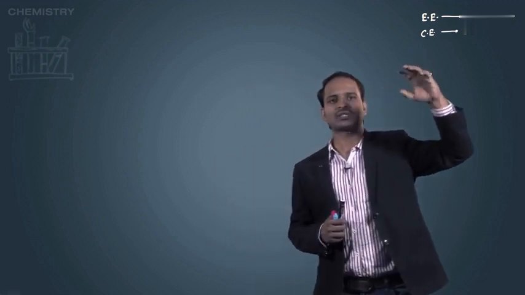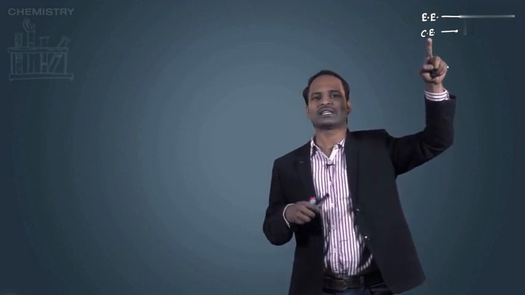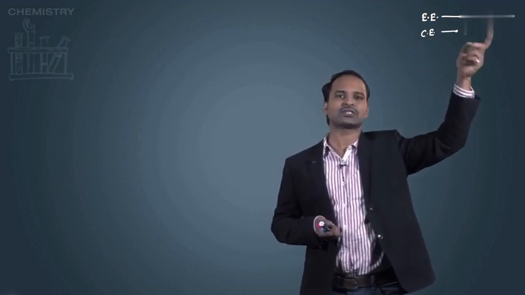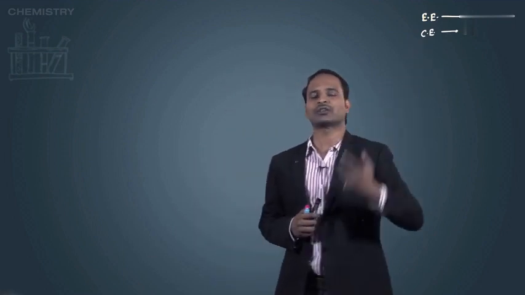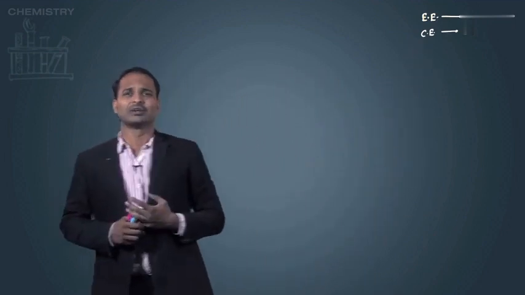The second is chemical energy converted into electrical energy. Here some reactions are going on, and due to that reaction some energy is generated, and that energy is converted into electrical energy. That's why this conversion is called chemical energy to electrical energy. The example for this is the battery, all the types of battery we use. For example, the battery we use in our mobile.